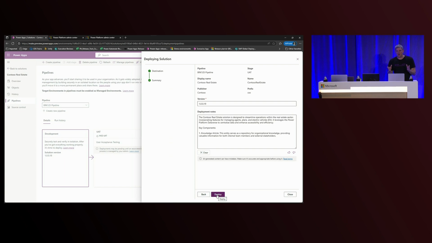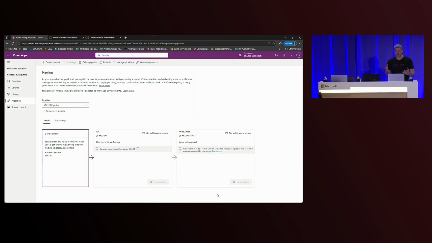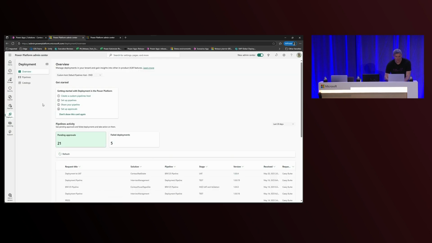What it's doing right now is basically pre-validating everything against the target environment. It's generating AI-generated release notes about everything that's in the solution. So it gives the approver that final context, giving them everything at their fingertips to be able to approve the deployment. So now within the new deployment hub in the Power Platform Admin Center, as an admin, you can come in and see all the pending requests that are pending approval.